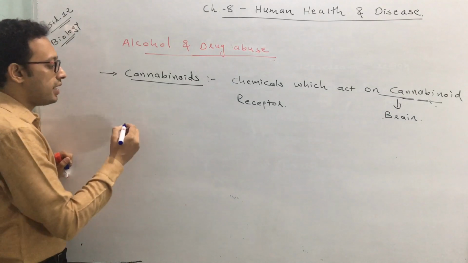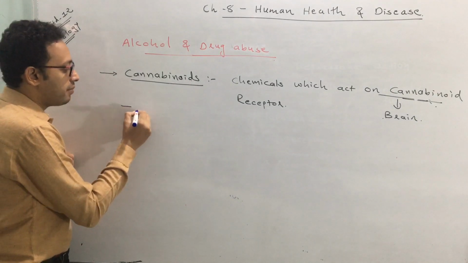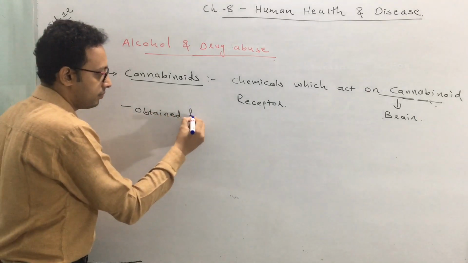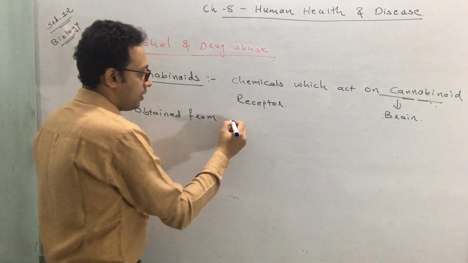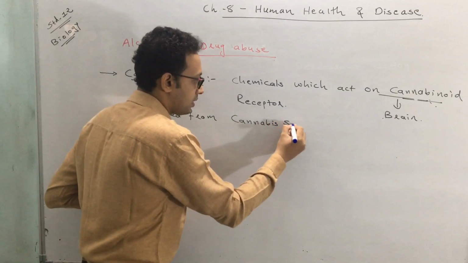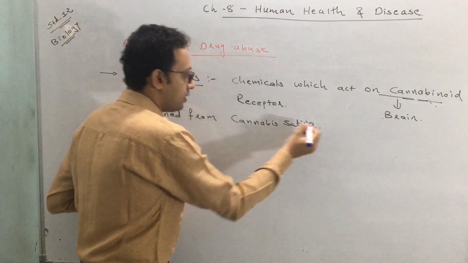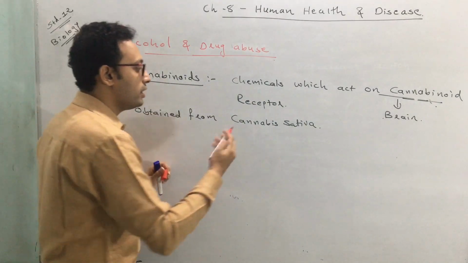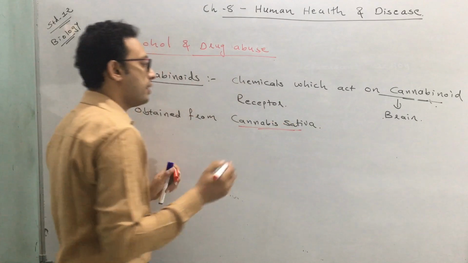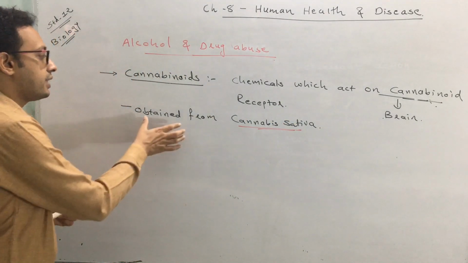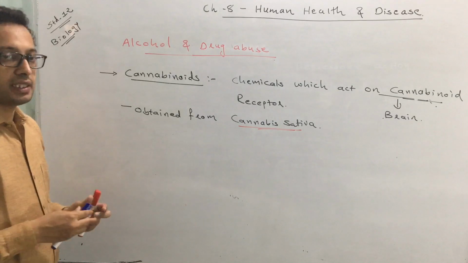From which plant? Cannabis sativa. This is the name of the plant from which cannabinoids are obtained.